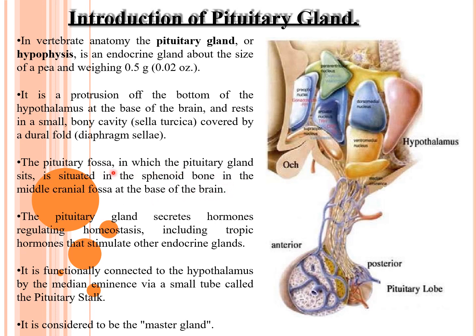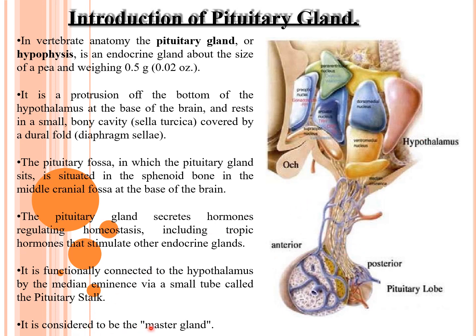So if you look at the interior of the cranial cavity, we have a middle cranial fossa. The center of the middle cranial fossa contains this pituitary fossa which has this pituitary gland. The pituitary gland secretes hormones regulating homeostasis, including the tropic hormones that stimulate other endocrine glands. It is functionally connected to the hypothalamus by a median eminence via a small tube called the pituitary stalk. So with the help of the pituitary stalk, the pituitary gland is connected to the hypothalamus.